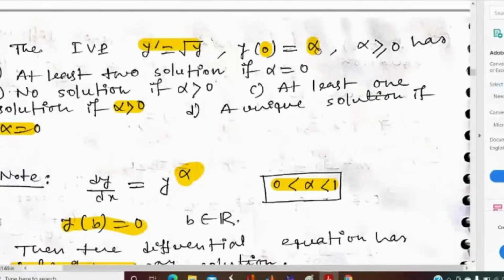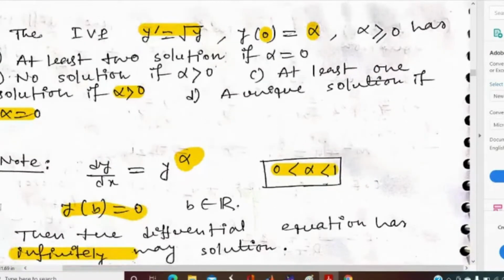In the first option they are saying at least two solutions if alpha equal to 0. That is, y at b equal to 0, here b is 0, that is y at 0 equal to 0, and the power satisfies the condition 0 less than alpha less than 1. So the given problem satisfies the two conditions of the theorem.